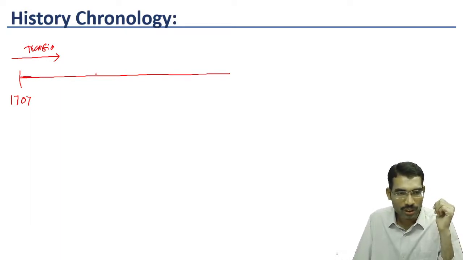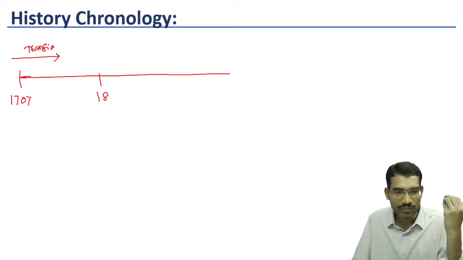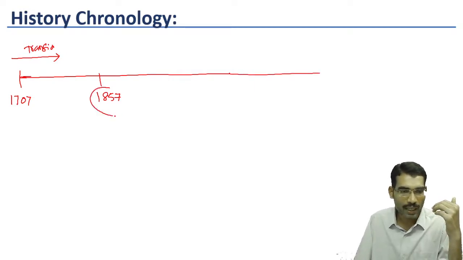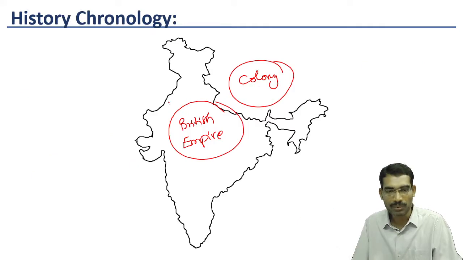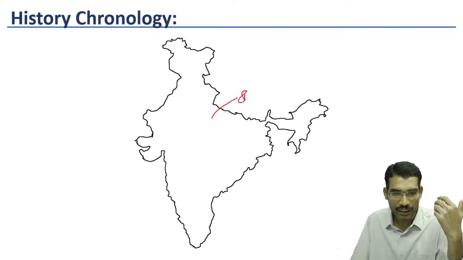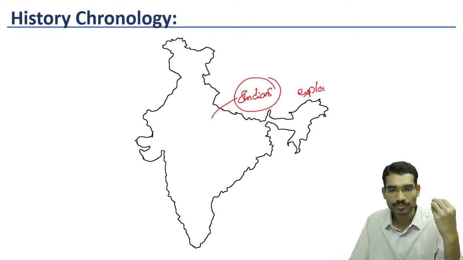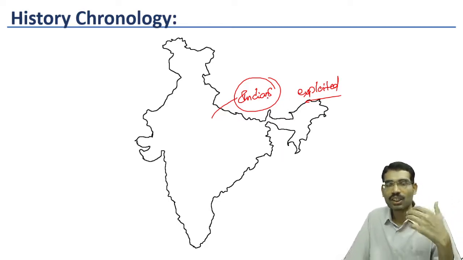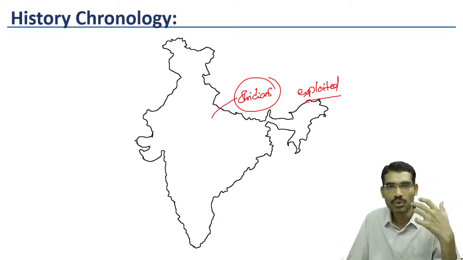Now up to 1857. 1857 became a landmark year in our Indian history. What happened in 1857? As the British were expanding into different parts of the country, Indians were exploited. They were economically exploited, culturally degraded, and politically they were out of power. A new European power emerged as the major political power.